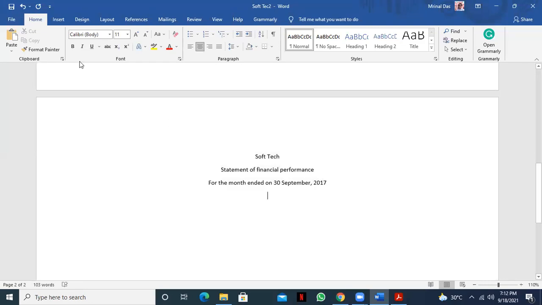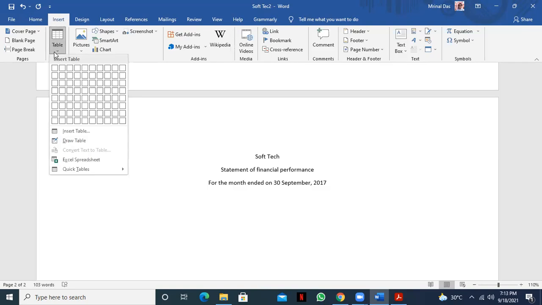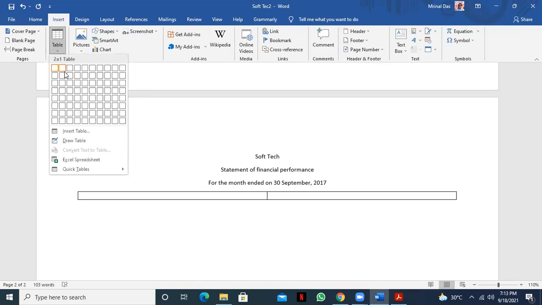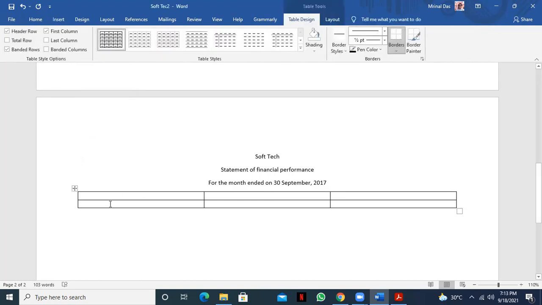Then next you need to prepare the columns. So here in this statement we have basically 3 columns. One is for particulars and another 2 columns for money.